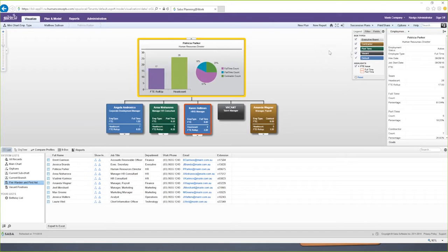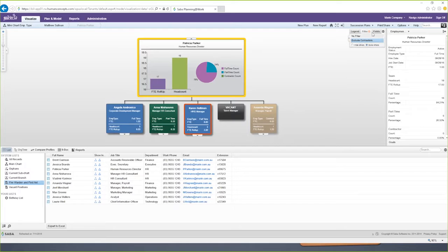Okay. Yep. So as well as turning on and off box size, we can switch on filters to actually change the content being displayed. So in this example, we're going to remove all the contractors from our calculations. So you may have noticed Amanda Wagner is now faded in her box, and there's no contractors in the graphs anymore. Okay.